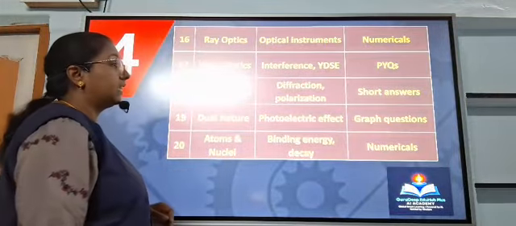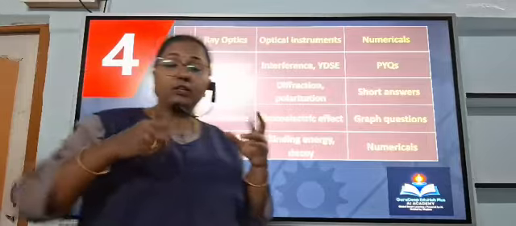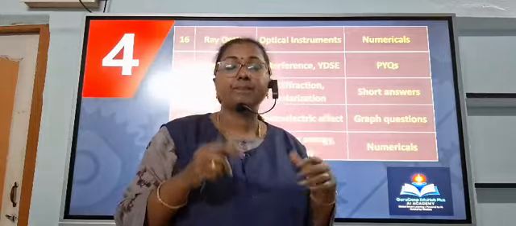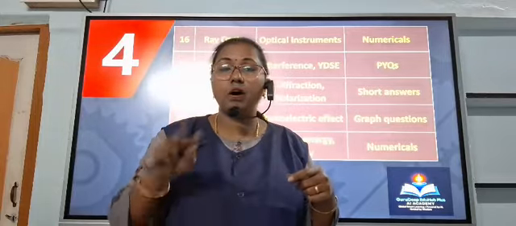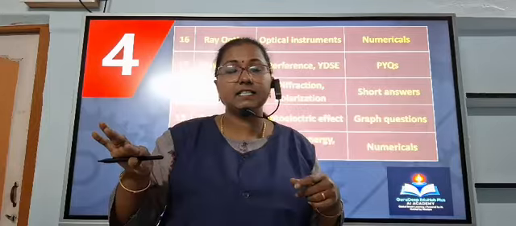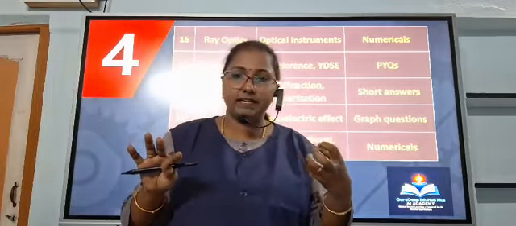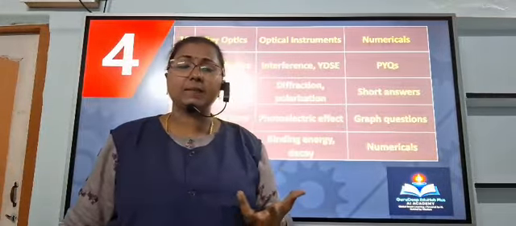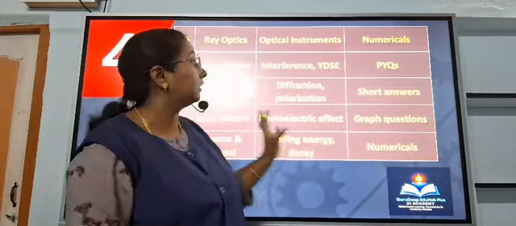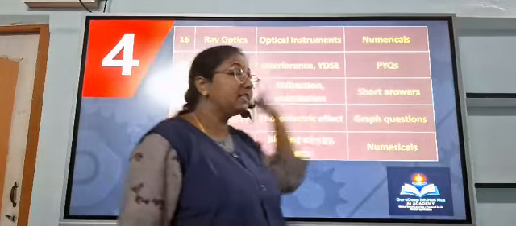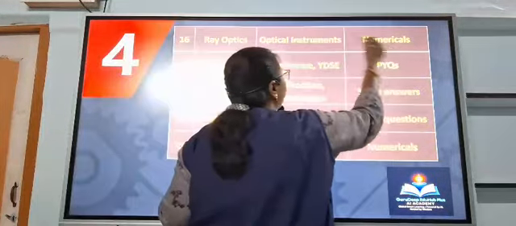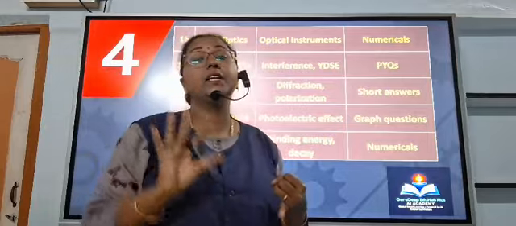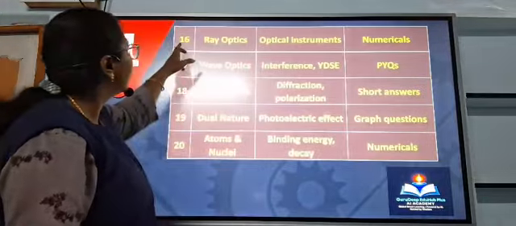And day 16, just as electromagnetism and magnetism are split into two concepts under one chapter, the ray optics is also divided into 2 parts: one is mirrors and lenses, and the other part is optical instruments. In optical instruments, the telescope, the astronomical telescope, the derivation related to that, as well as the numericals, you practice. That means not only the instrument numericals, actually the complete ray optics numericals you practice on day 16.